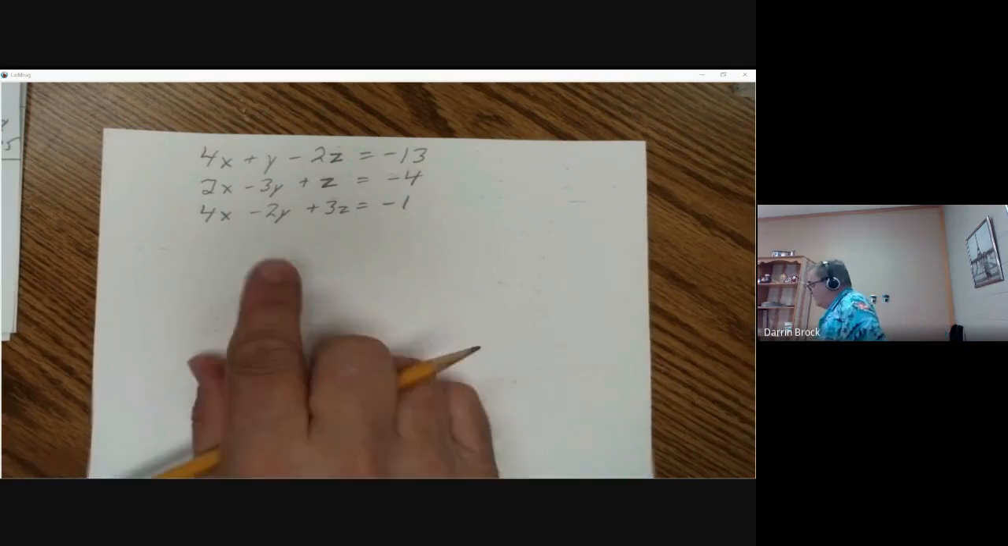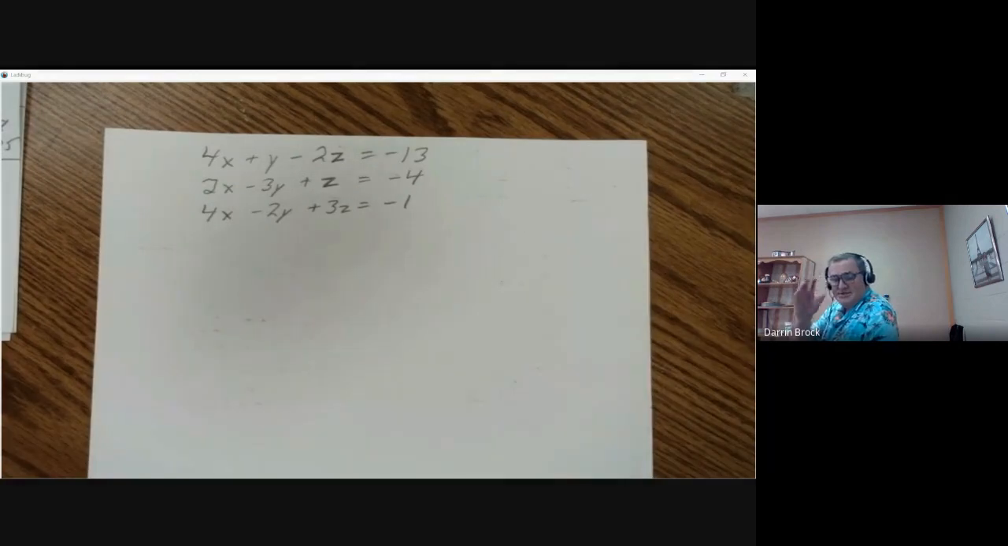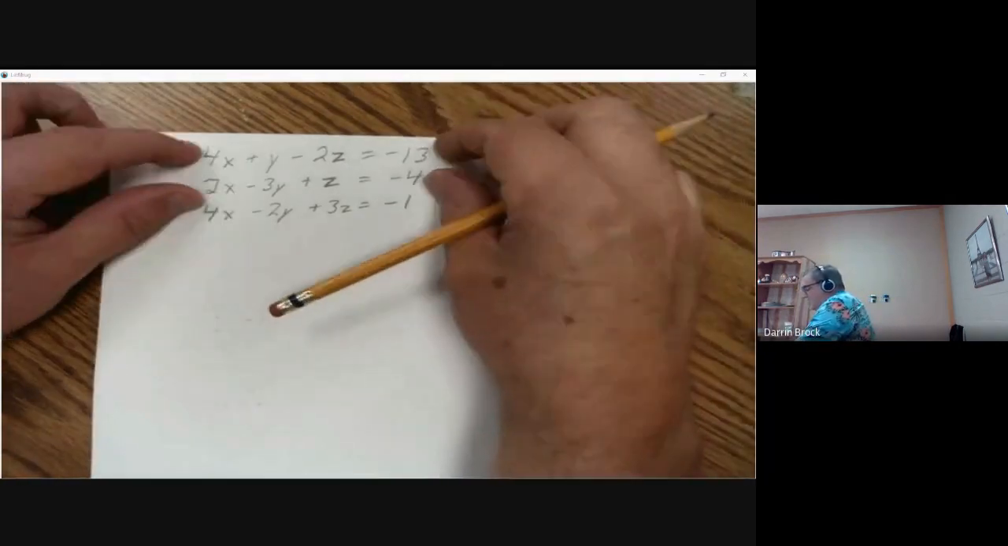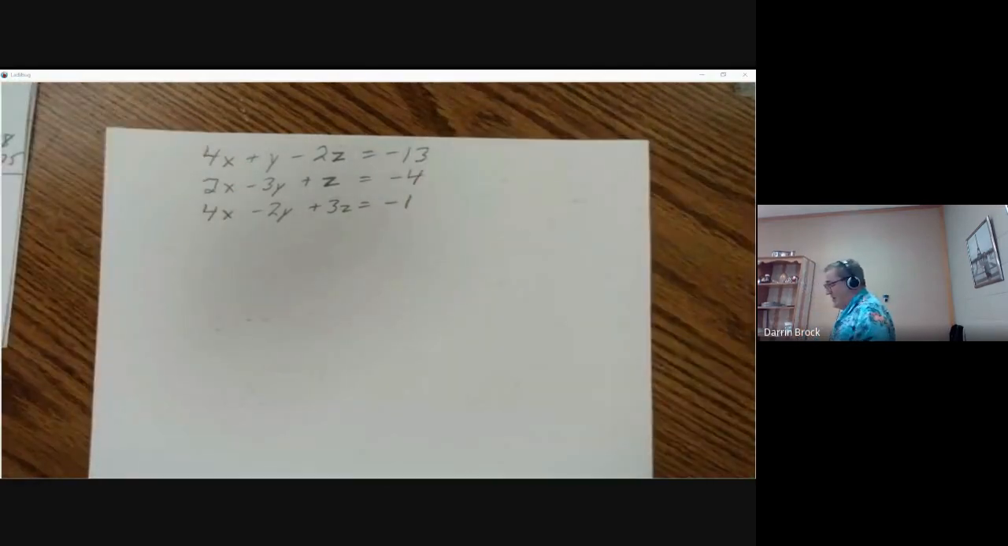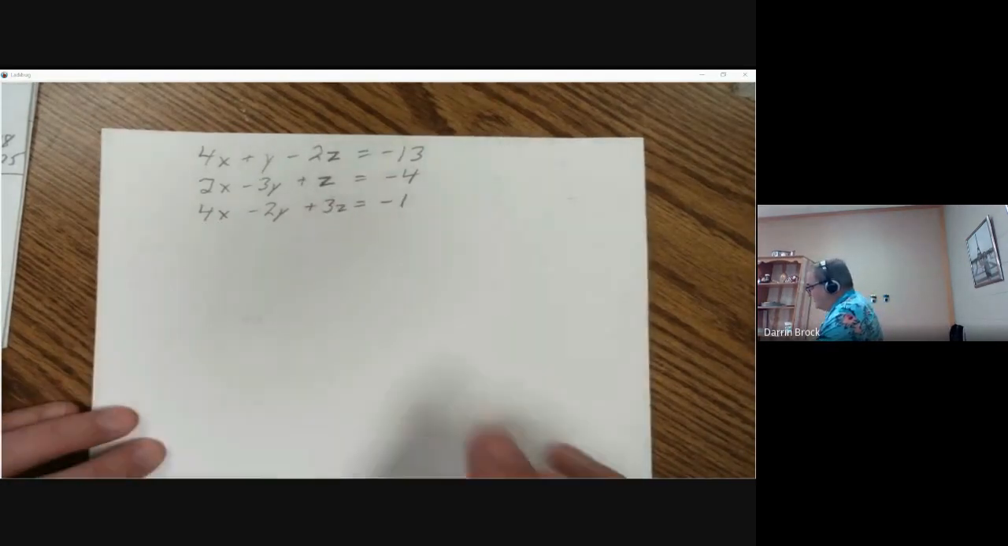So I can do elimination or I can do substitution, either one. And the way we do it is we break it out into just two of them. We'll pick two of them and work with them that way if we're doing elimination. And we try to eliminate one variable to where we just have two variables and two equations and then solve it the way we know. But I'm going to go ahead and do this one by substitution.